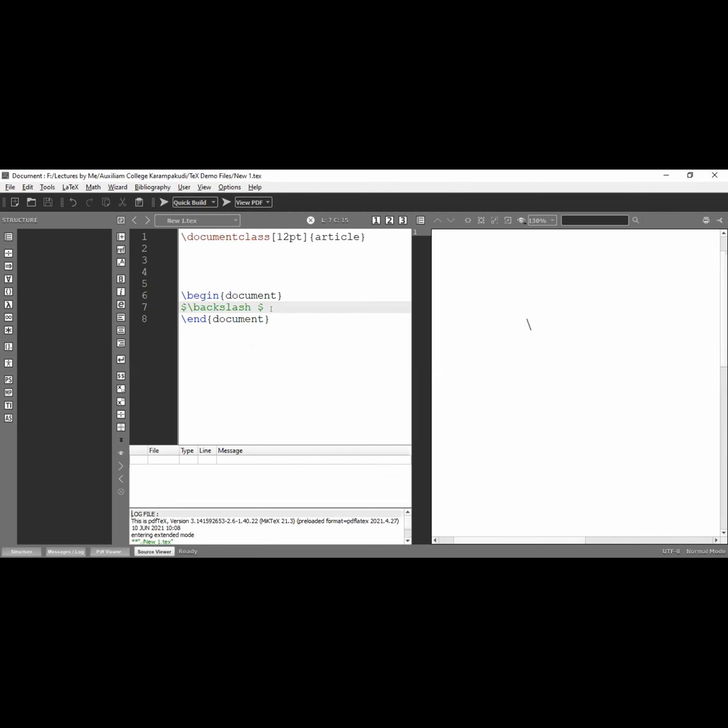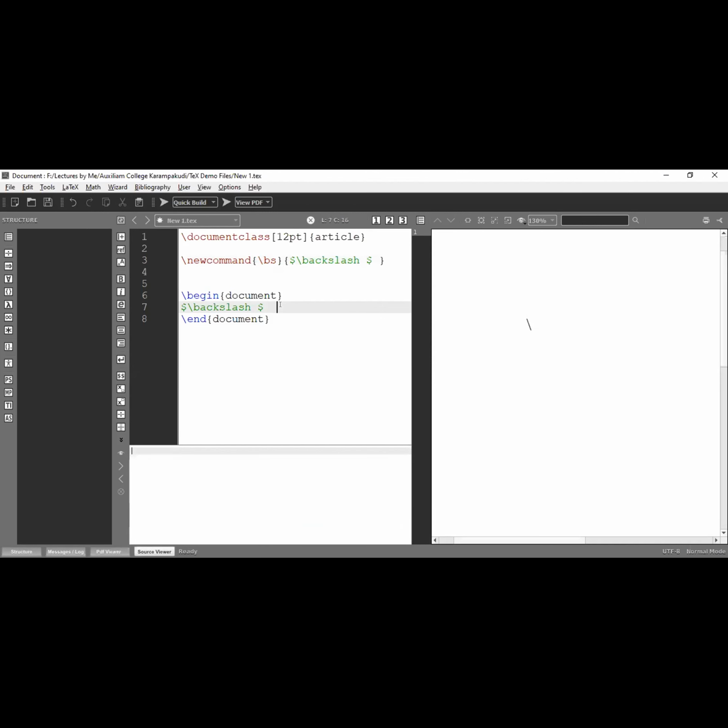So I'm going to renew that command. New command. It has two mandatory options. First one is the new command, and the second one is the available one. So this one is the available command. I'm going to rename that command as BS.